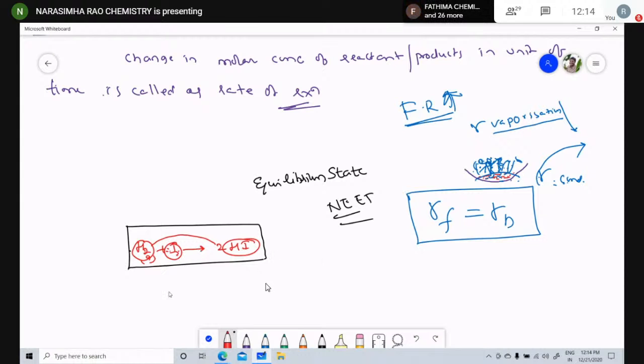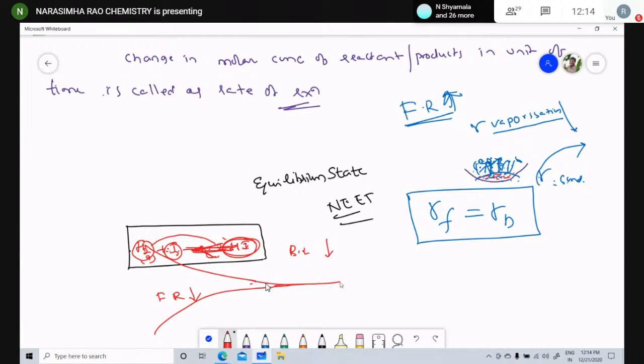So as time goes on, the forward reaction decreases. Initially the concentration of HI is 0, meaning the backward reaction is 0. As time goes on, the formed HI starts to decompose. As its concentration increases, the rate of the backward reaction increases. So one gradually decreases and the other gradually increases.